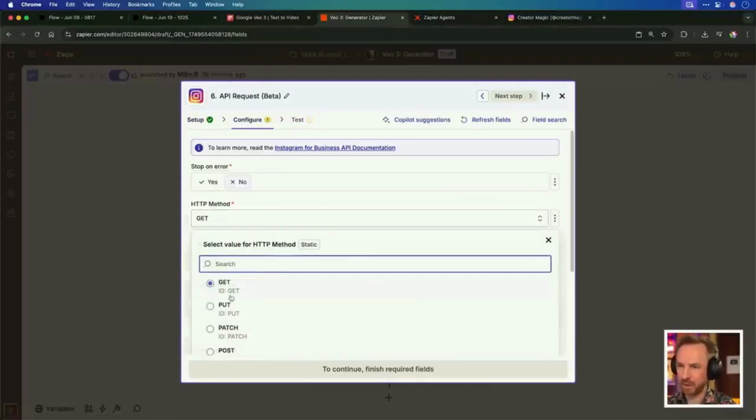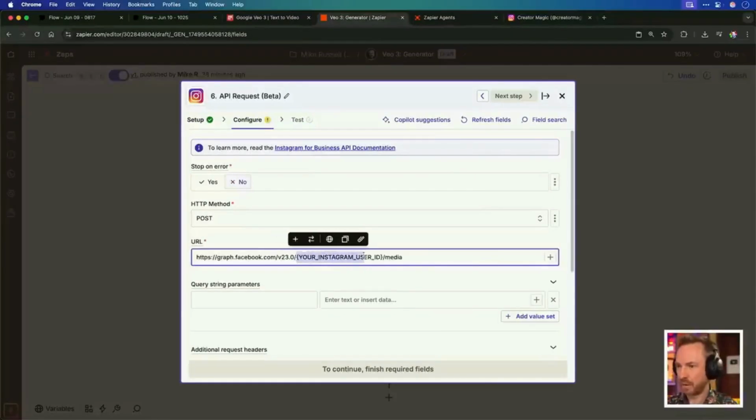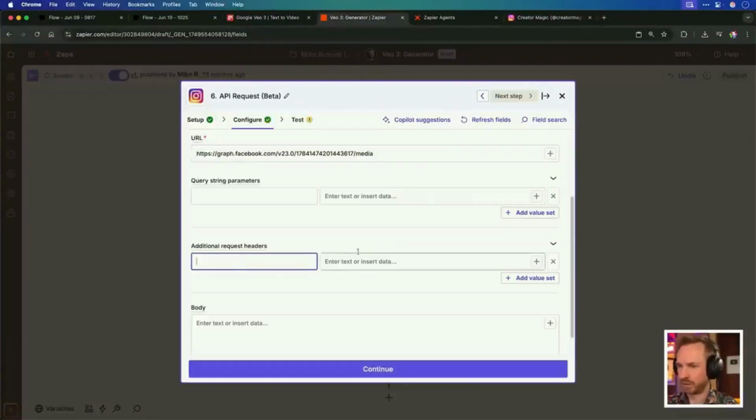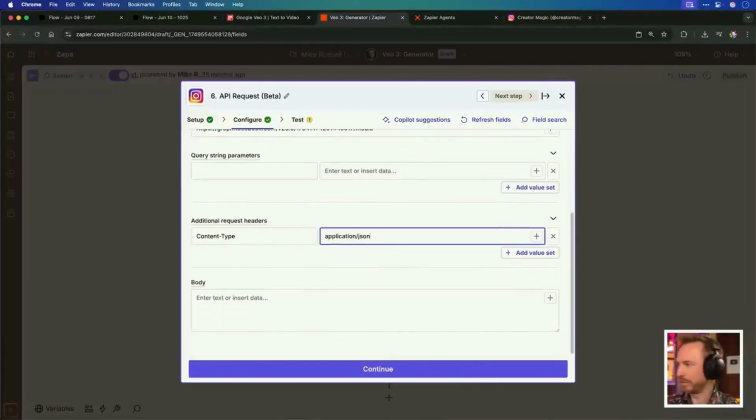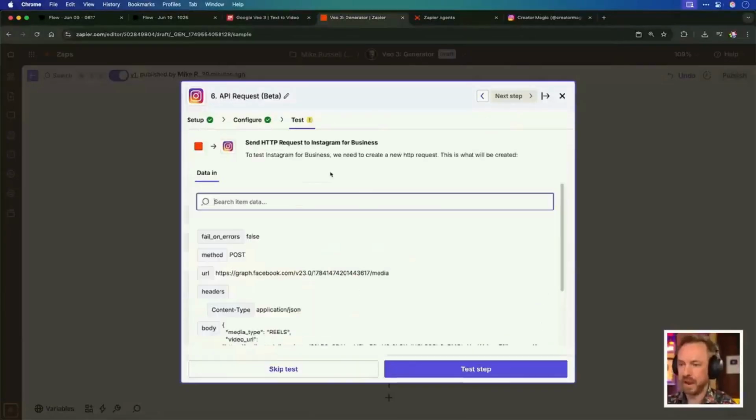And now for the API request, we'll make a POST request because we're posting a video. We'll paste in the direct API URL with our Instagram account ID. As always, for additional headers, we want to do content type, application JSON, and then we just fill in the body. This is everything we put here, and we simply need to make sure the video URL goes in here from our agent step. Now, with that correctly done, we should simply be able to click test step.